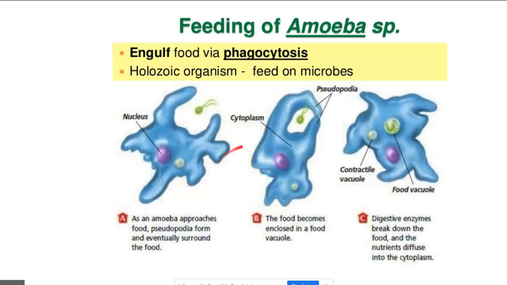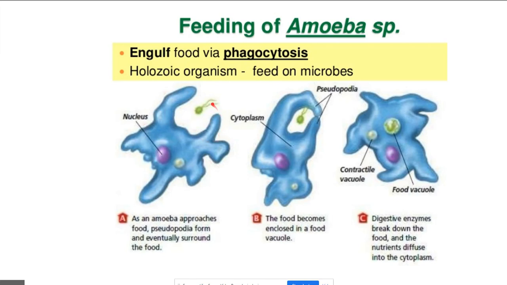Now, on feeding, and you might stop the slideshow at various times and take down what's on the screen. How does an amoeba feed? How does it get food? Well, it feeds on other microscopic creatures that are much smaller than it. So in this case, there's amoeba, and these are pseudopods that are going to flow around a piece of food. It could be a smaller protist or a smaller algae or a small microscopic creature.